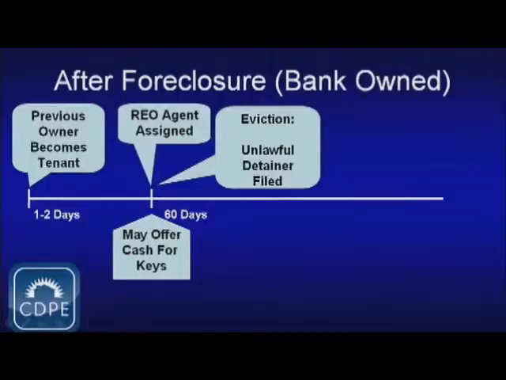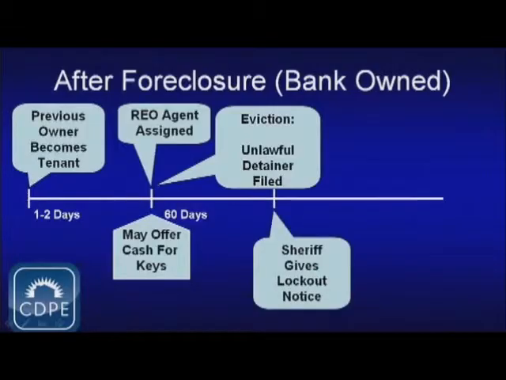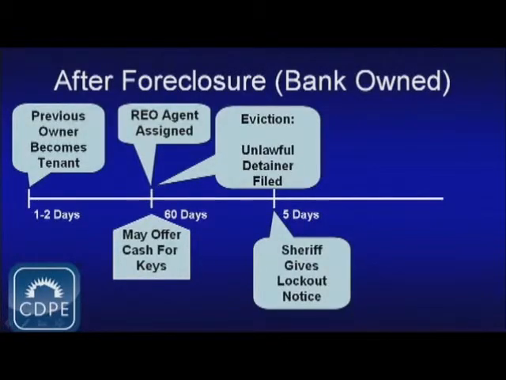If an unlawful detainer is filed, that's a summons to go to court. You can file a response to that and then go to court, and then the judge eventually would tell you when your last day in the home is going to be. The sheriff will then give a lockout notice, and after the lockout notice is provided, you have 5 days to remove all of your possessions, and then you have to leave the home within 5 days.